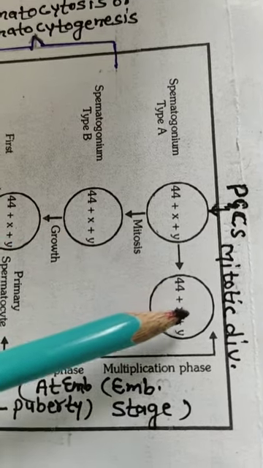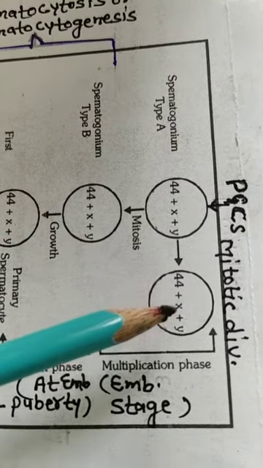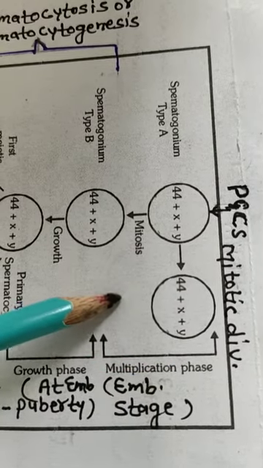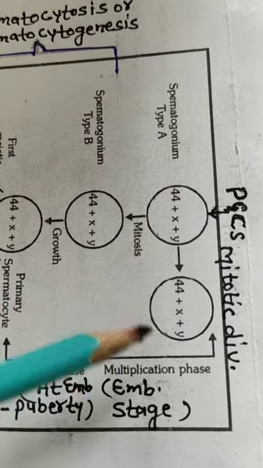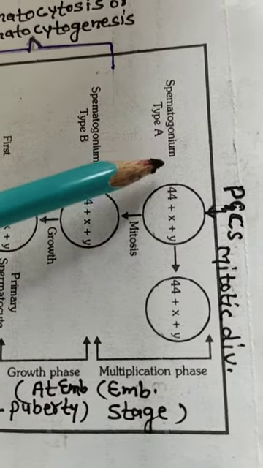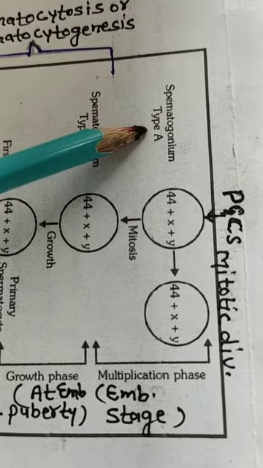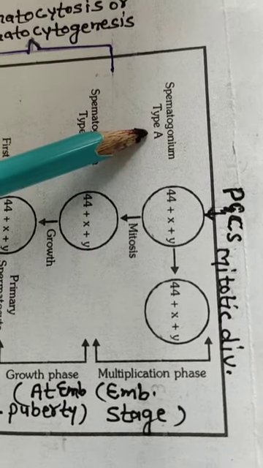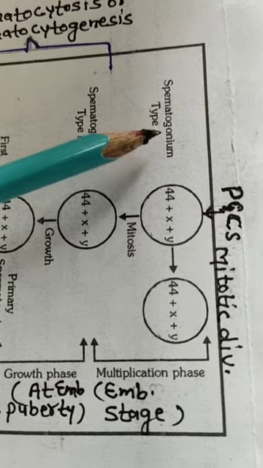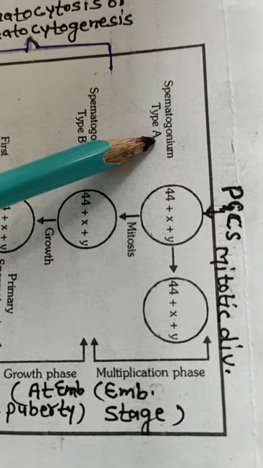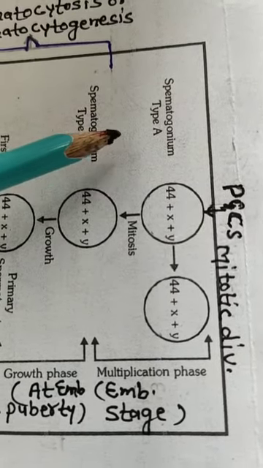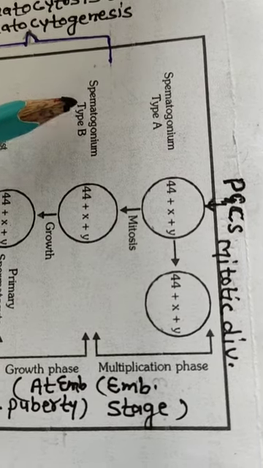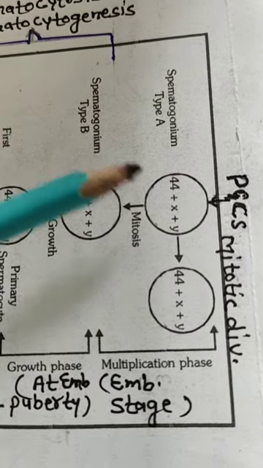The type A again divides mitotically and produces type A and type B cells. So type A spermatogonia, which are dark in color, never form sperm. They only divide and increase the number of spermatogonia. Sperms are always produced by the light colored type B spermatogonia.